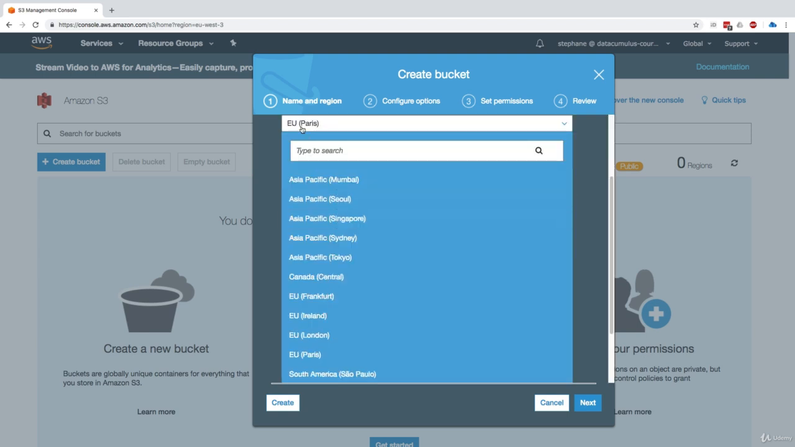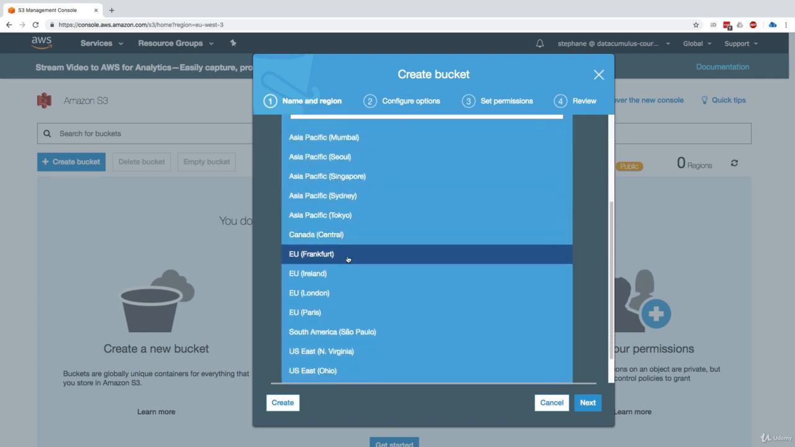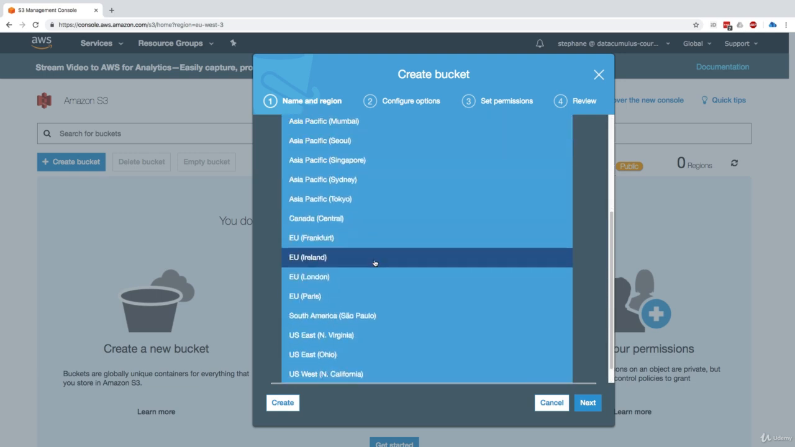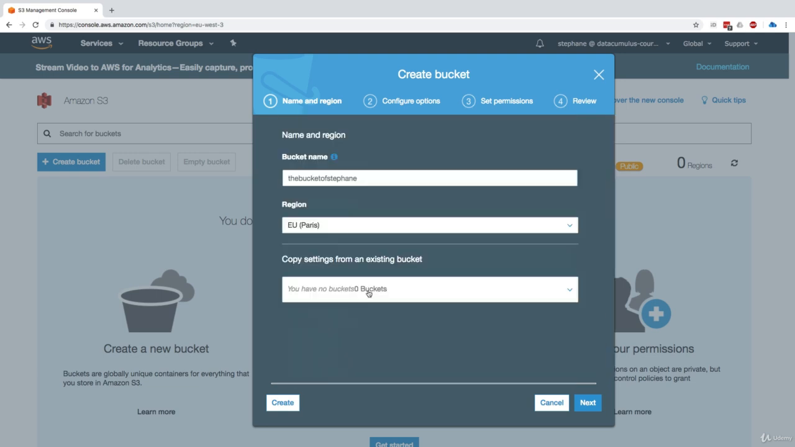Now, if I go to the region, I choose wherever my bucket is going to be created. As you can see, these are all the AWS regions that we have by default. And I recommend you choose something close to you. For me, it's EU Paris. You can copy the settings from another bucket, but for now, we're fine.